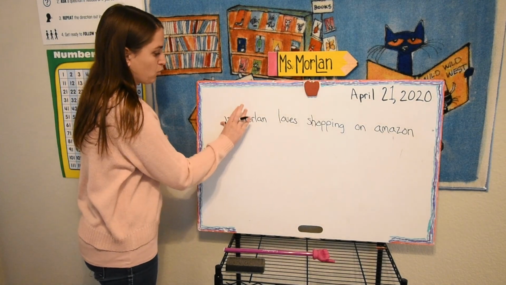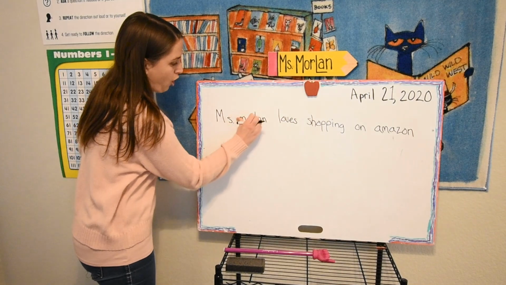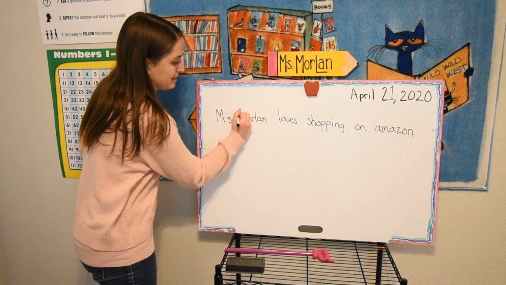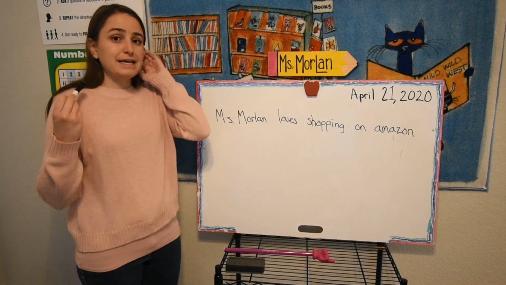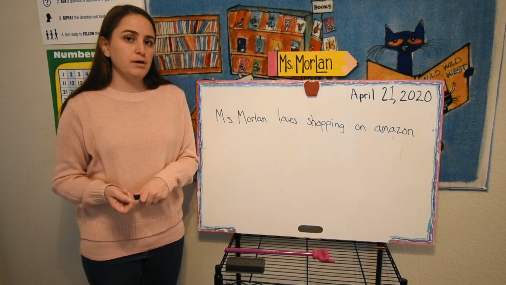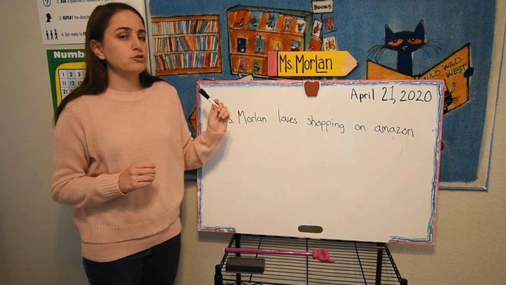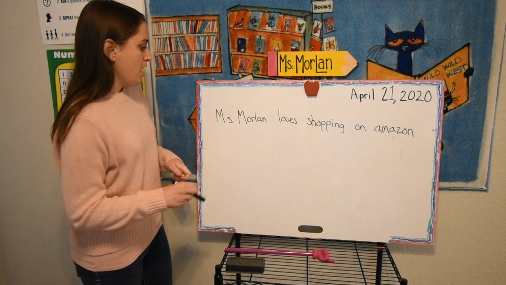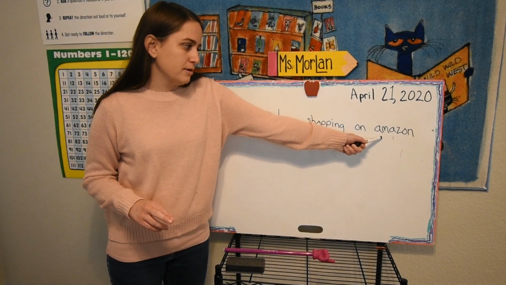So it doesn't matter where we would have this word in the sentence, it would always be capitalized because it is my name. Anytime you are using a name of a person, you always capitalize their name in the sentence. It doesn't matter where it is, it's always going to be capitalized. Okay, so Miss Moreland loves shopping on Amazon, okay?